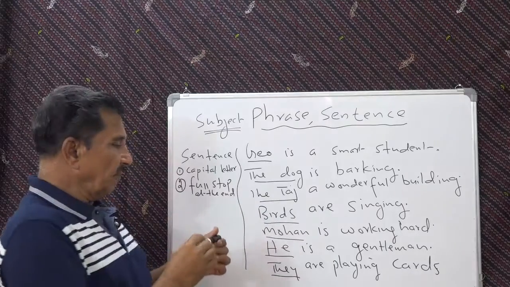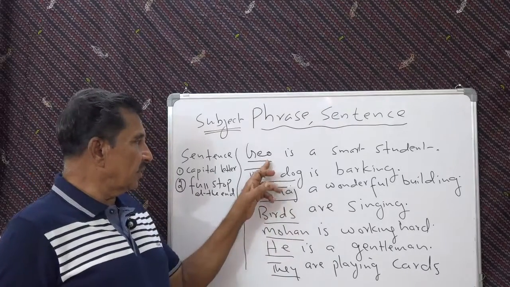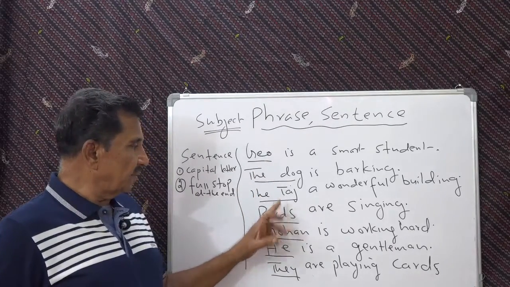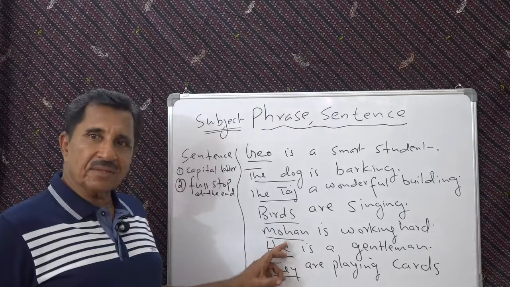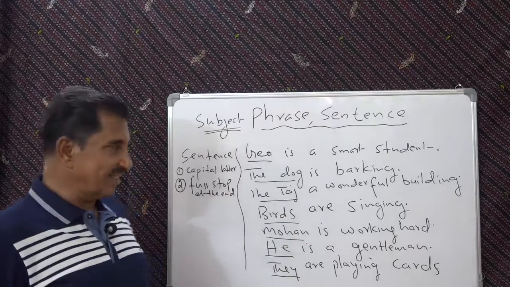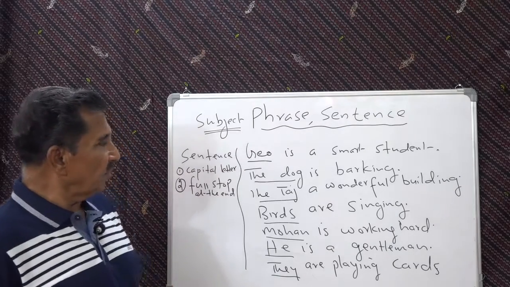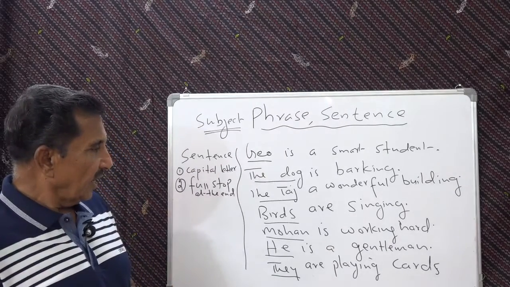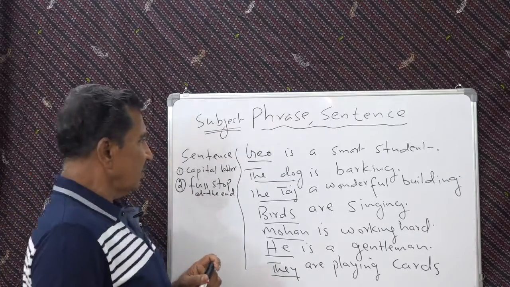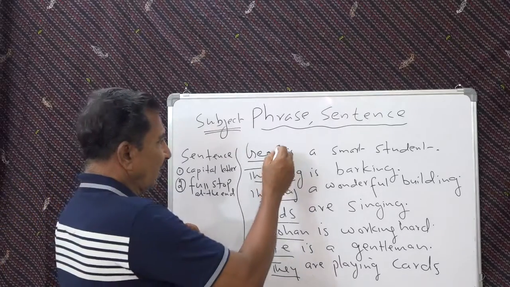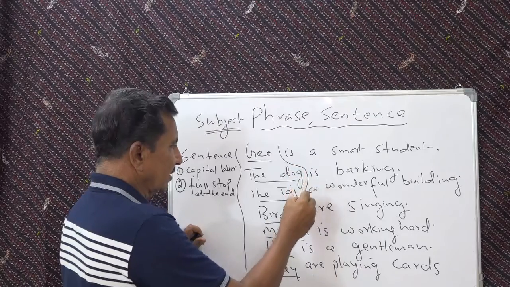So in grammar we will say this is subject, this is subject, this is subject, this is subject, this is subject, this is subject, this is subject. Understand? Yes. Now you will see that here and this remaining part of this sentence. See this here.